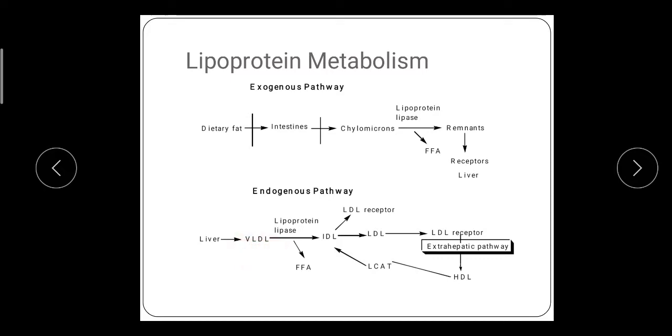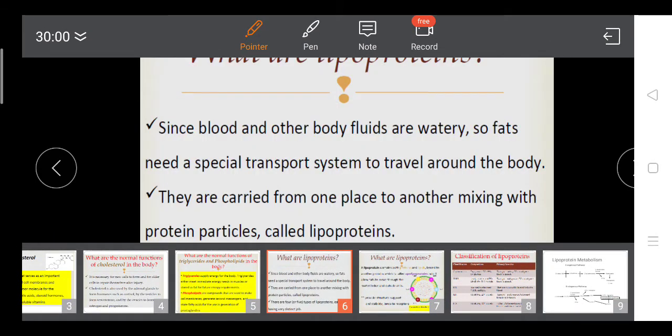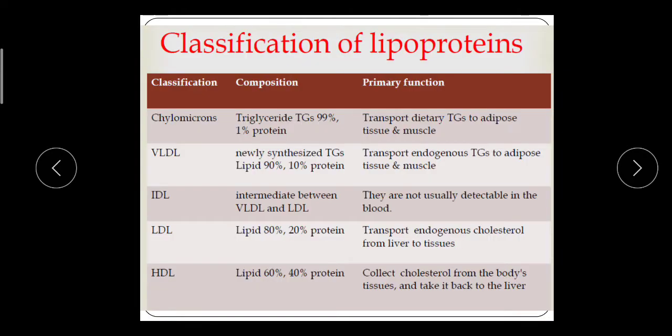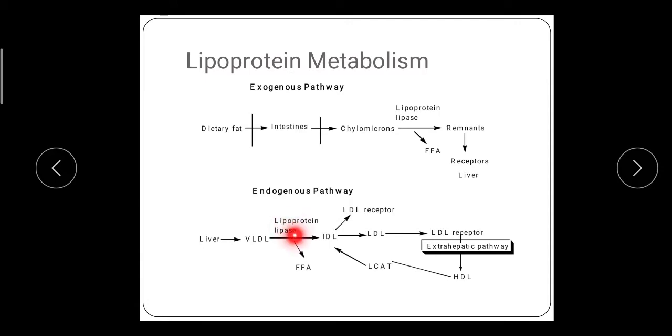lipoprotein. The enzyme lipoprotein lipase metabolizes this VLDL, and again there is generation of free fatty acid, which is stored as a source of energy in the adipose tissue, and the VLDL is converted into IDL.